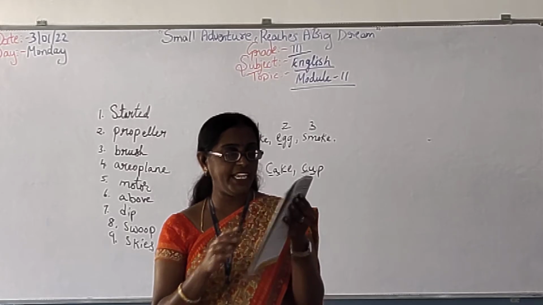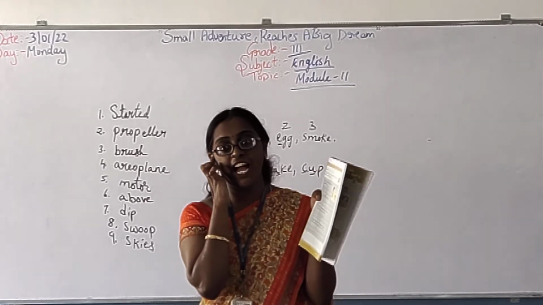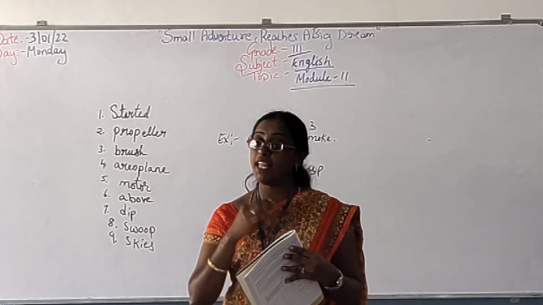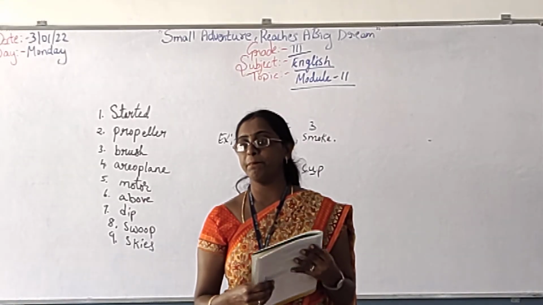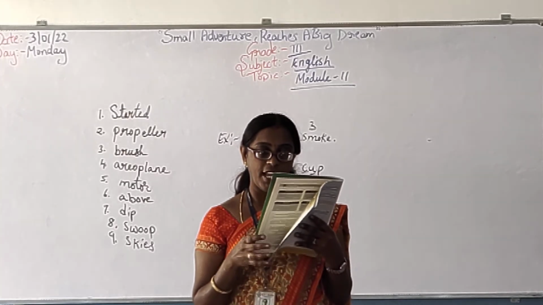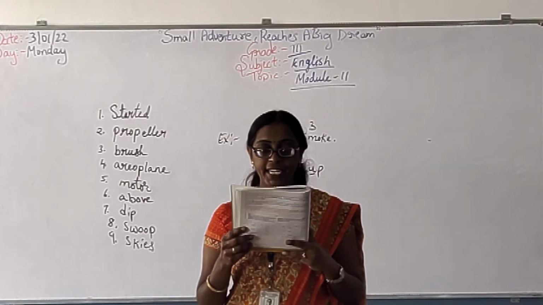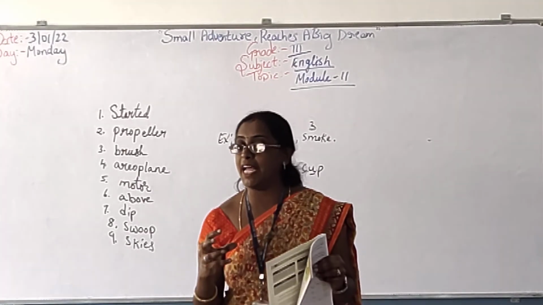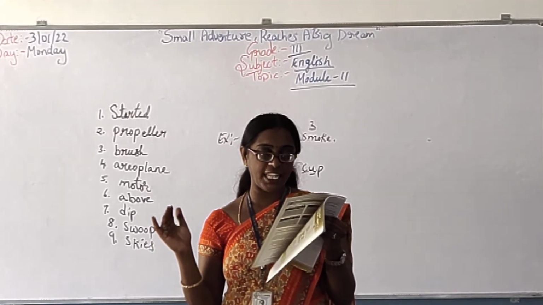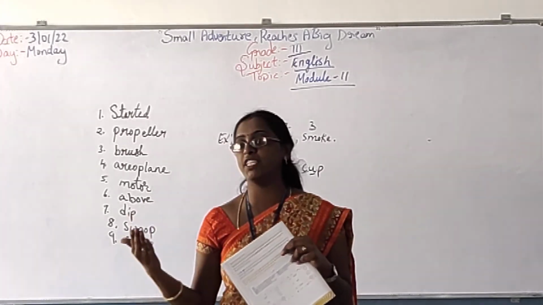Okay, see here, I tried my best. I could not catch the bus. Opposite idea. You have to take an opposite idea. I tried my best. Then what will you use to join those sentences? In between, what will you use? And, but, or, so. Tell me which you will use. And, but. I tried my best, but. Very good. But I could not catch the bus. It is the opposite. But I could not catch the bus. Now it becomes opposite, correct?